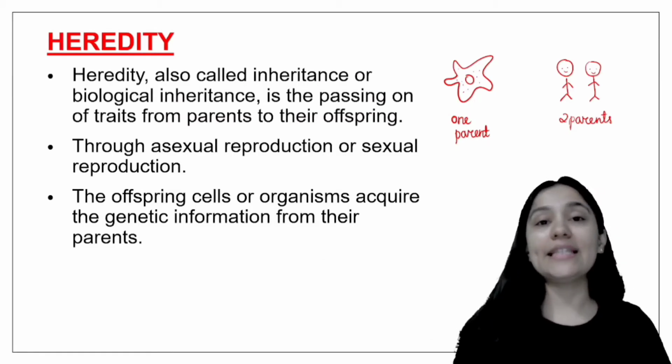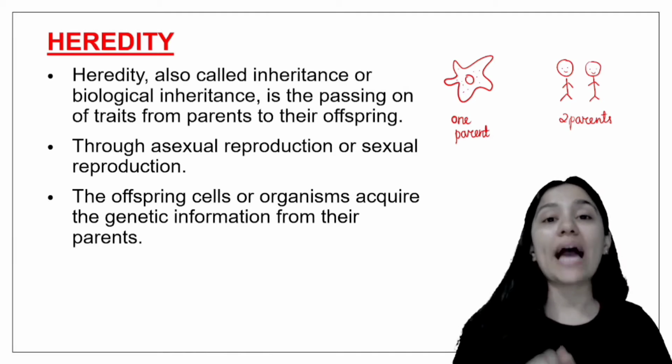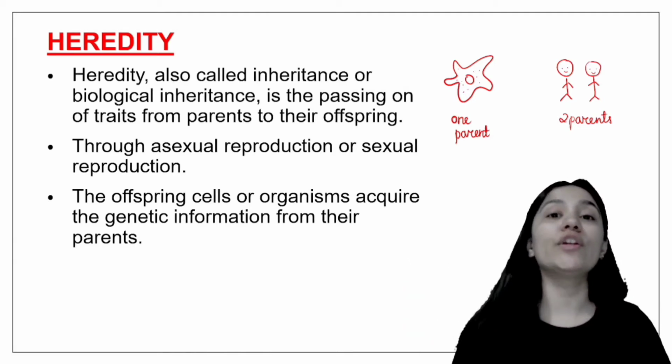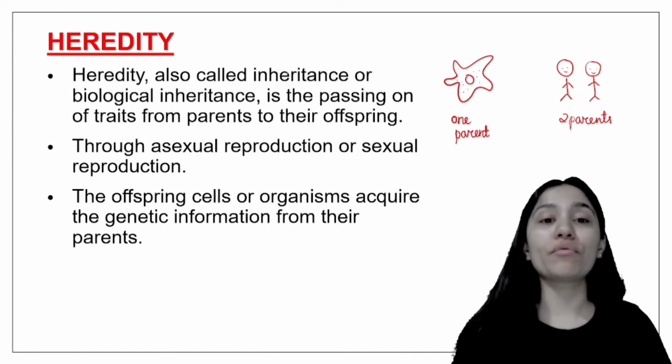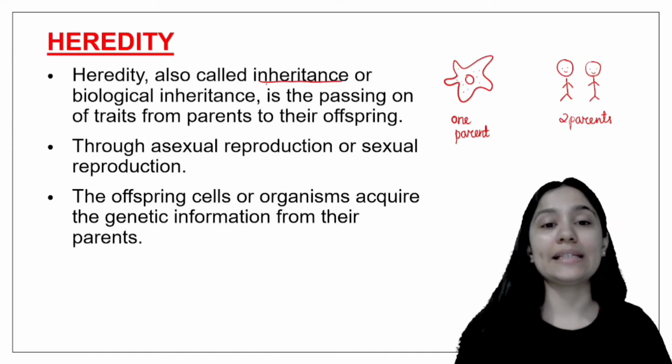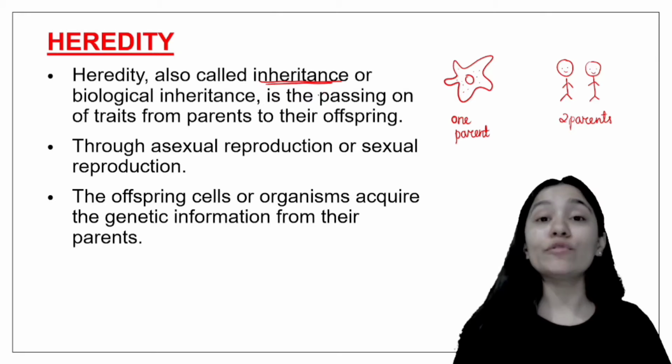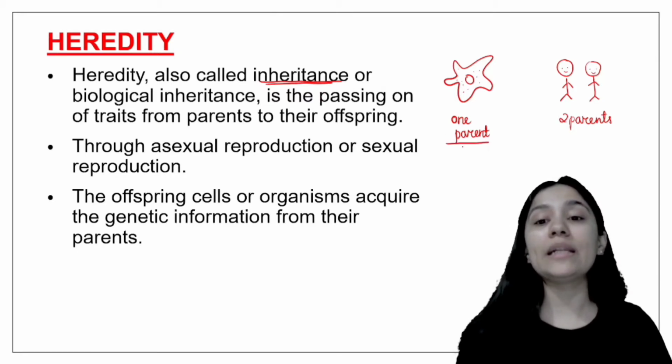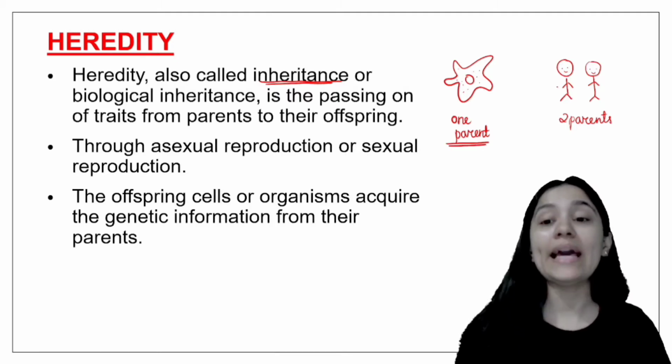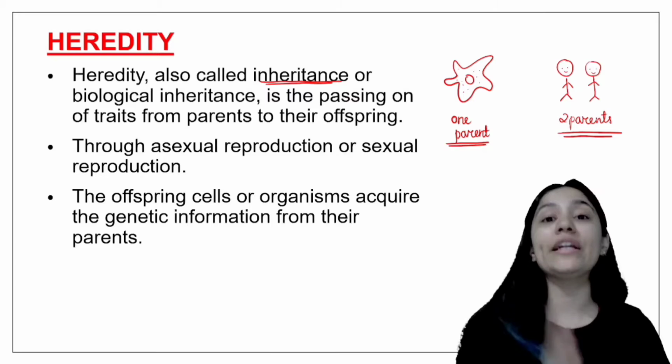As I said, heredity is a process by which characteristic features are transferred from one generation to the other generation, and it is also known as inheritance. We already know that we have two types of reproduction. The first one is with a single parent, and the other one is with two parents, two different individuals.